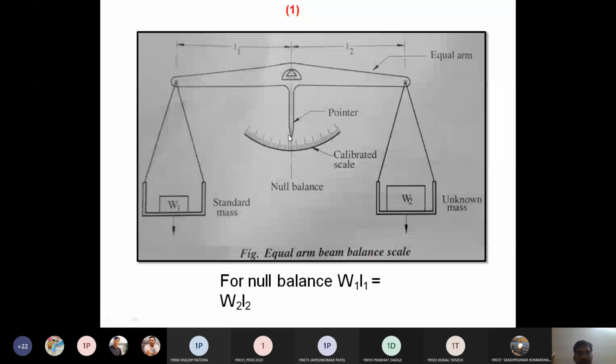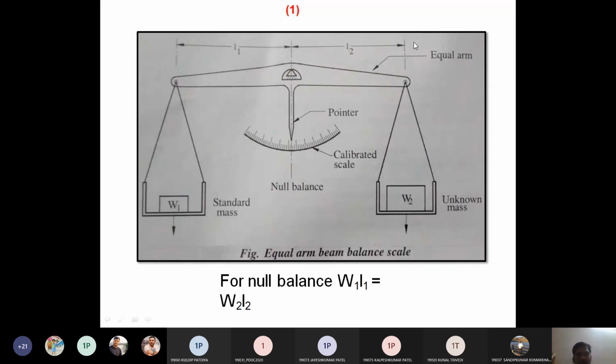As you can see in the diagram, and as I discussed earlier, at one pan the weight is given, that is the standard mass, and at the other side the unknown mass.